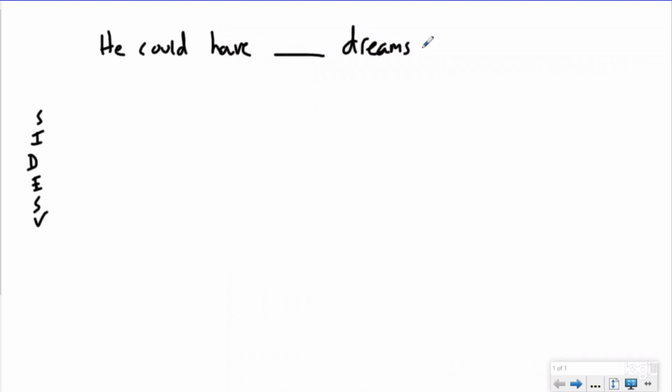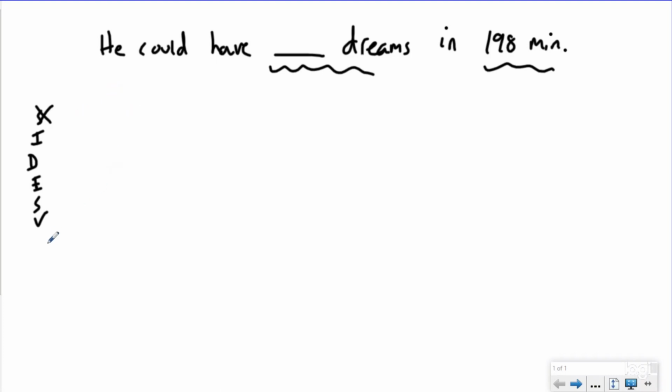As always, here at Quarantine Maths, we love our SIDES check word problem strategy. So let's get into that. Our statement today should say, he could have blank dreams in 198 minutes, right? This question is asking about dreams, and obviously minutes, which is in our statement already. We went back and identified all the important things, because we're using our statement as our guiding light.